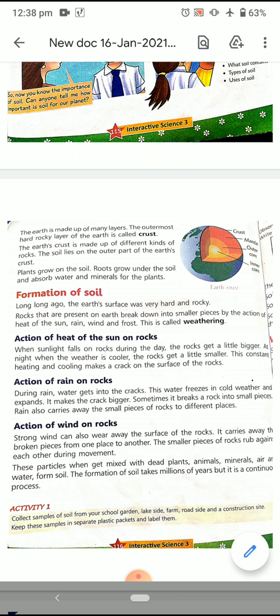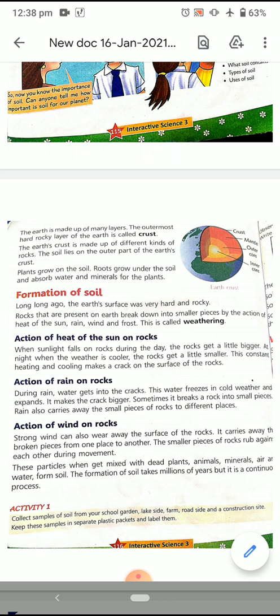The rocks sometimes break also. Now these rocks sometimes break into small pieces. Rain also carries away the small pieces of rocks to different places. When it is raining, the water is flowing, and these rocks move with the flow of the water.